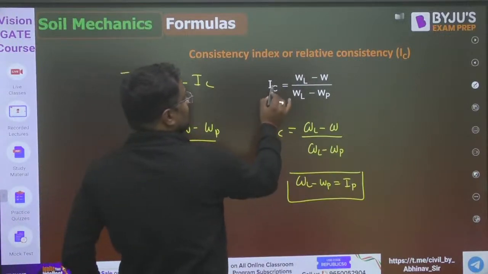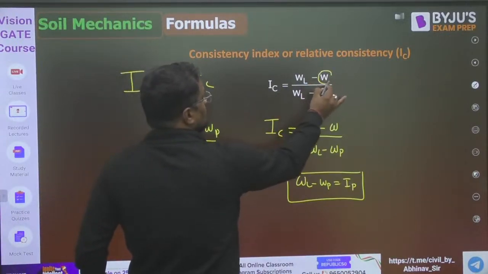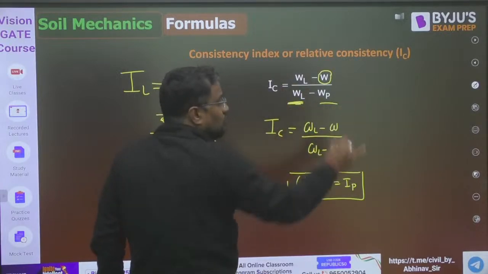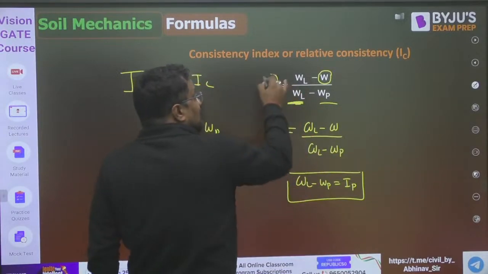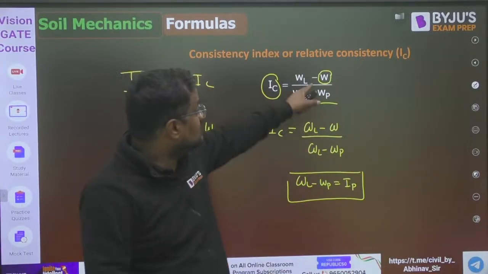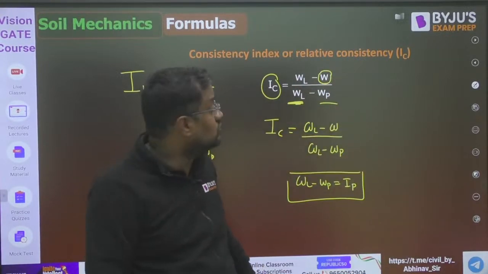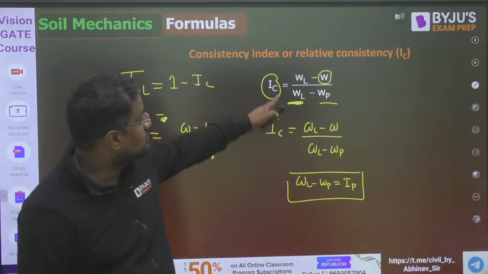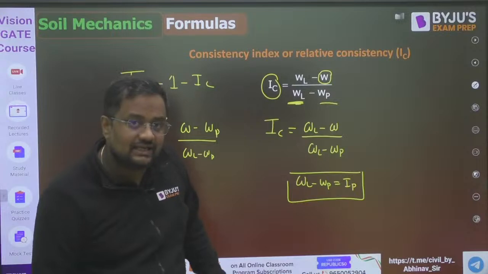IC is negative when the water content of the soil is more than the liquid limit, because the denominator cannot be negative. WL is always bigger, WP always smaller. So if IC is negative, that means W is more than WL. If W is more than WL, IC is negative. Correct?